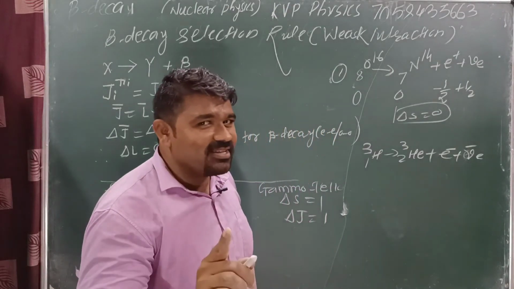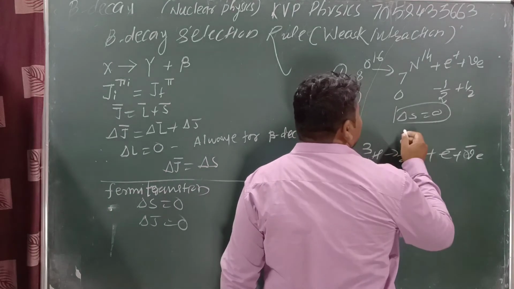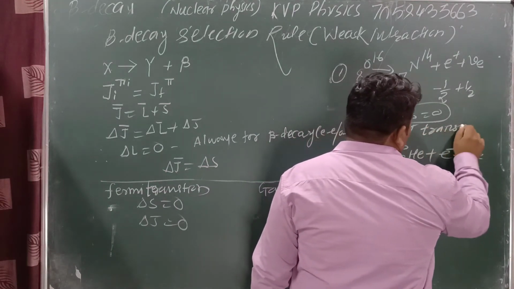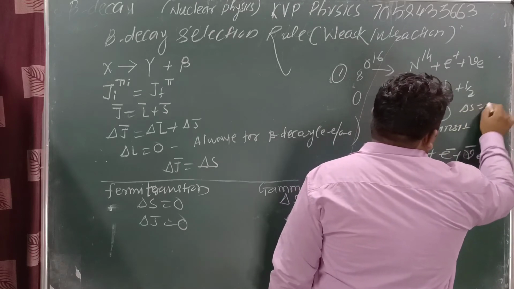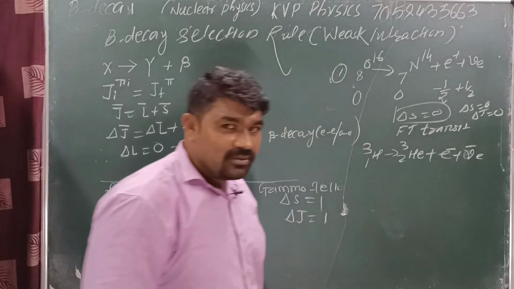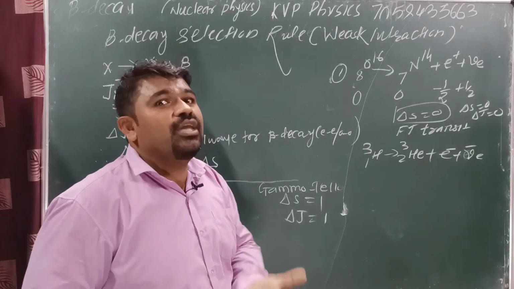This type of interaction is an FT transition. Why can we say this is FT? Because here delta S is equal to 0, which implies delta J is also 0. Yes or no? And delta L is equal to 0 means parity is even.